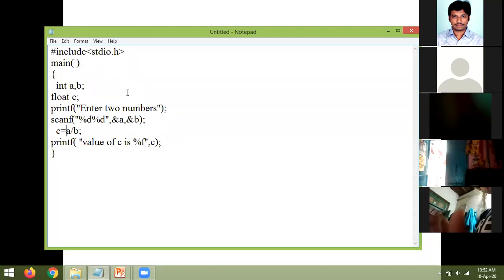The problem with exceptions is that whenever an exception occurs at a particular statement, the remaining part of the program will not be executed. There itself the program will be terminated abruptly.